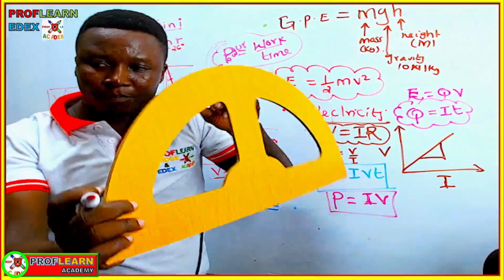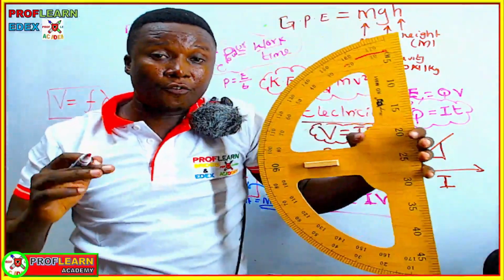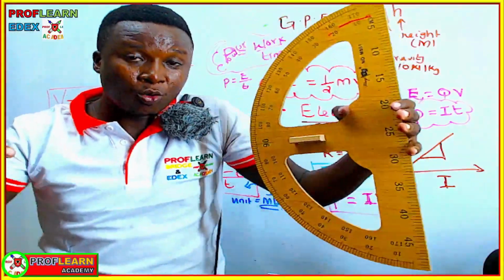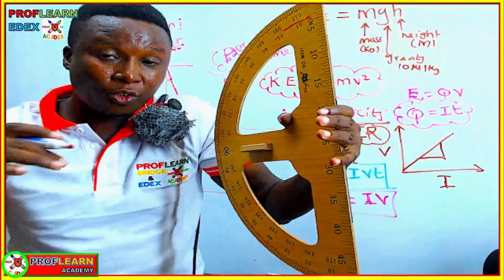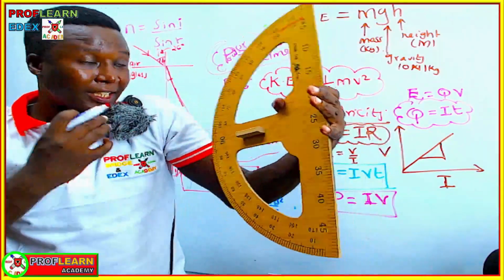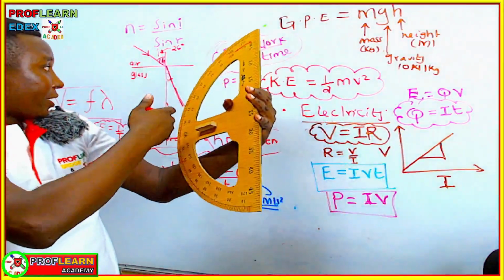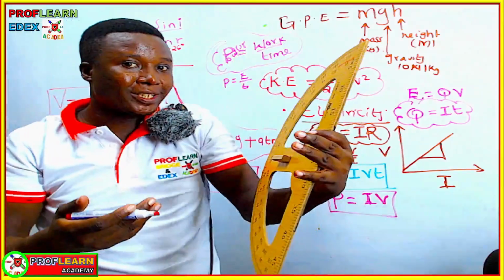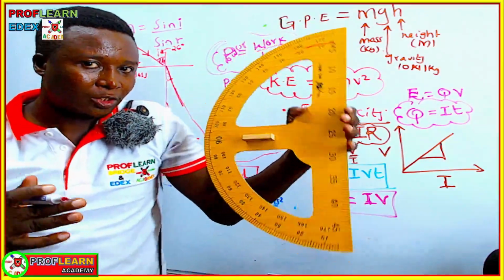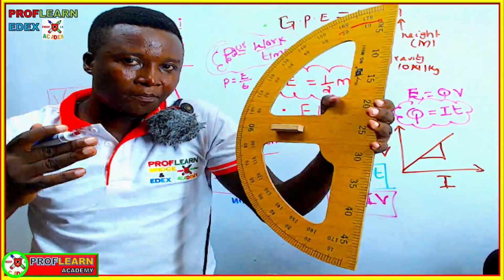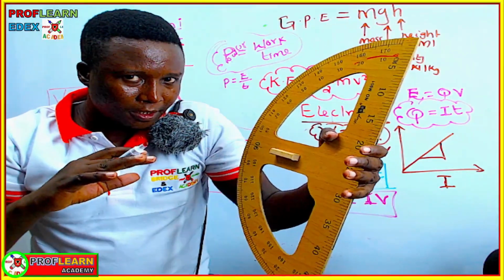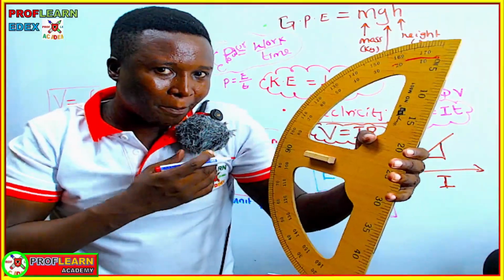So before you go for that exam, you have to ensure that you have a ruler, and a pencil to draw the graphs. You have a protractor in case a question on refraction or anything else requires you to measure angles. You are supposed to have all the apparatus: a ruler, a protractor, and your pencil.